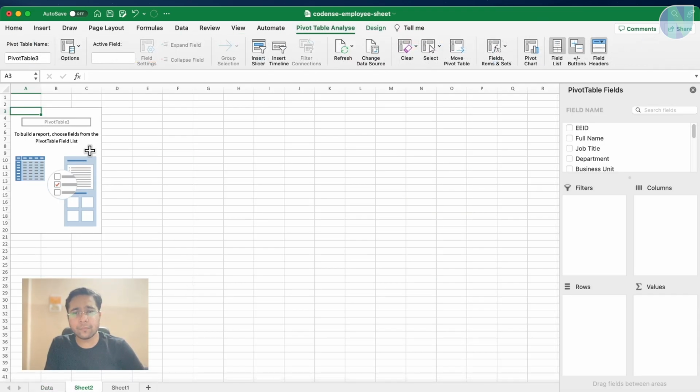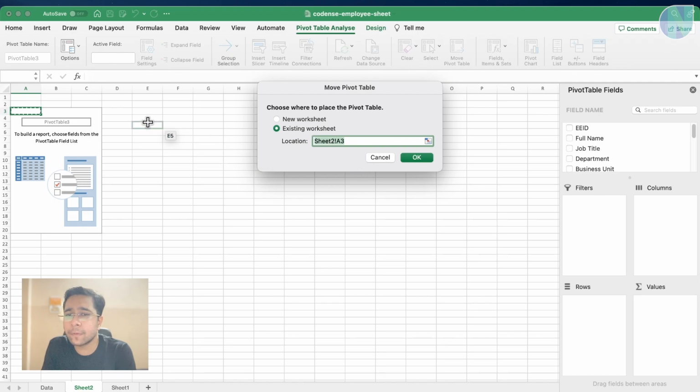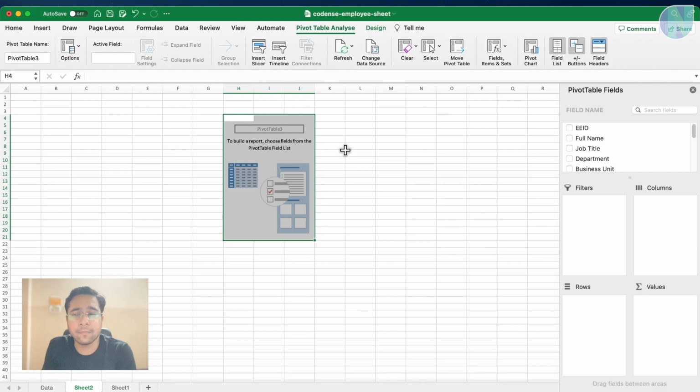Now, here I want to create this pivot table. So how can I do that? I can shift this pivot table if I want. Here there is an option, you can see different options, Move PivotTable. So I can move this pivot table to, suppose, this location and press OK. My pivot table has been moved.